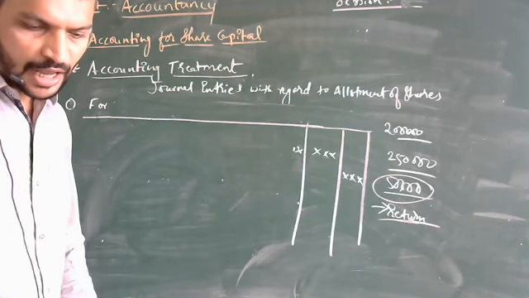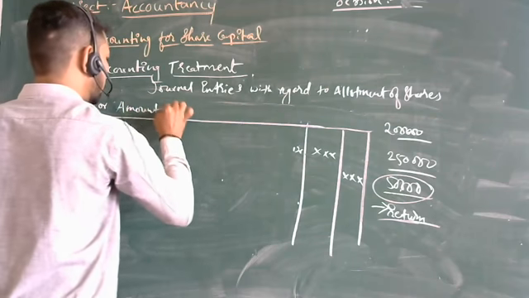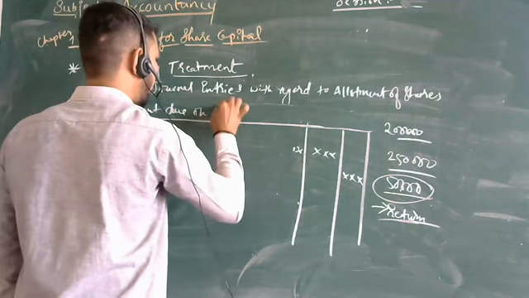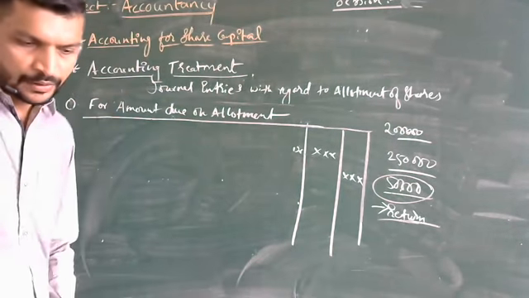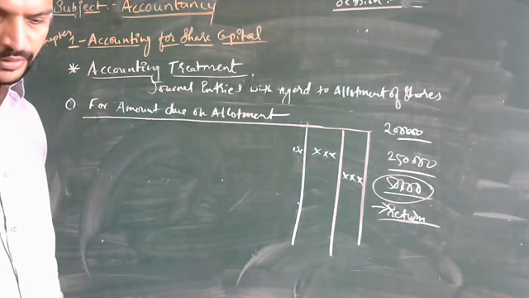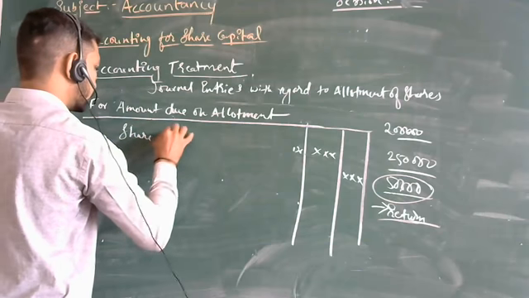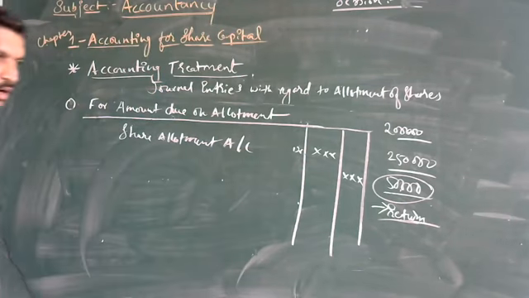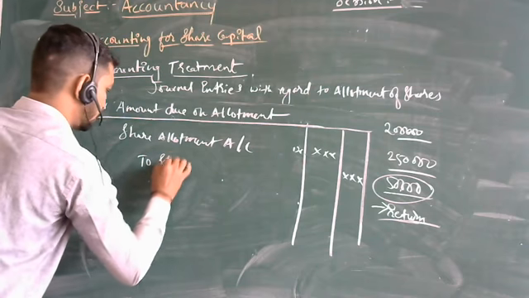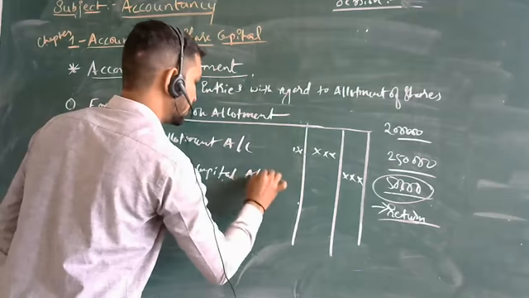The third entry is the amount due on allotment. It will be share allotment account debit to share capital account.